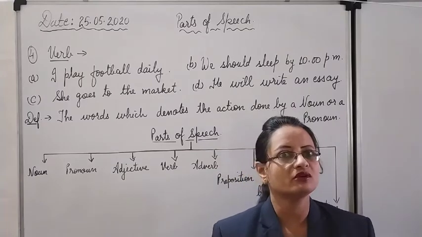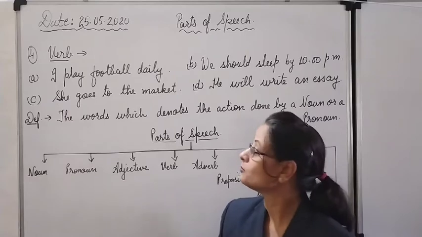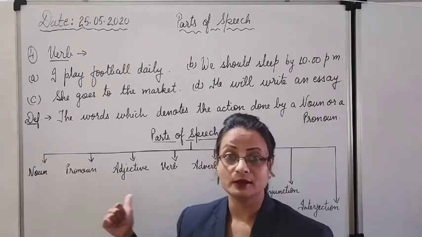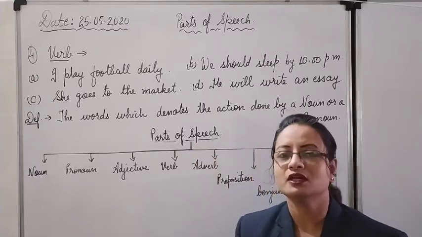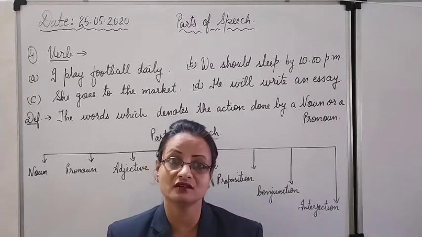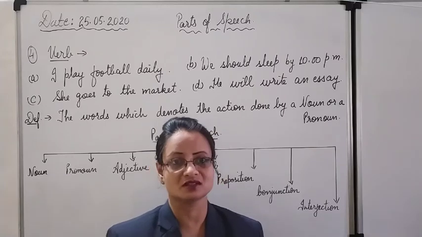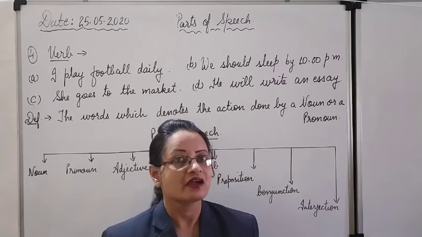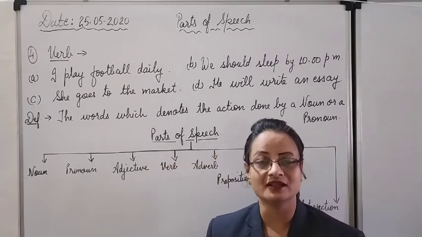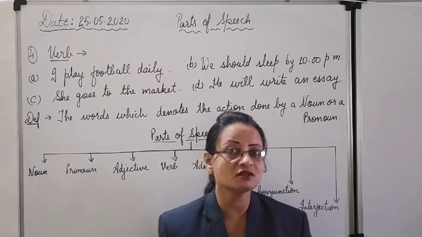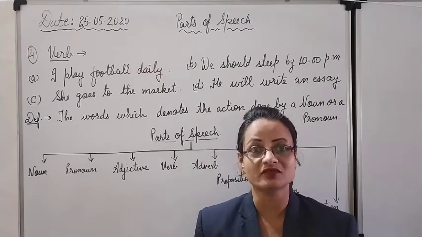Without a verb, you cannot frame a sentence. The meaning will not be clear at all. I will tell you how, without a verb, you cannot frame a sentence. Now what is the meaning of the verb? We have already seen in the earlier junior classes, third, fourth, that verb means action words. Verbs are what? Action words. They denote the action done in the sentence. And who does this action? The action is done by the subject. Subject is the doer of that action.